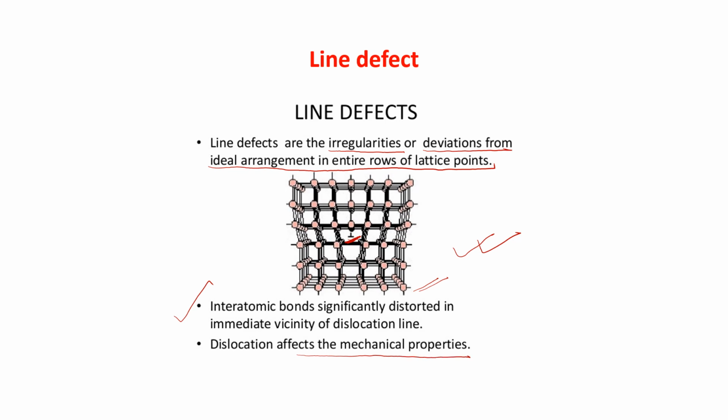With the figure only you can understand that there is a full distortion of the crystal, and this is known as line defect.